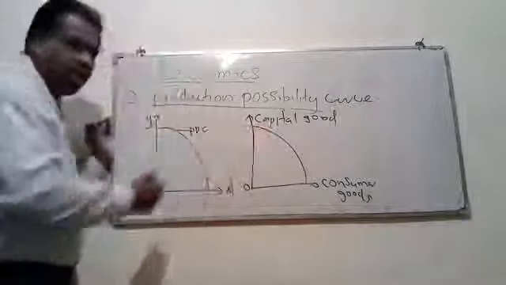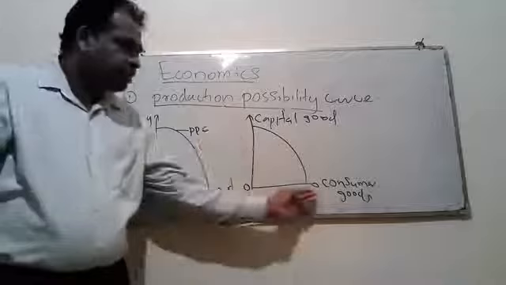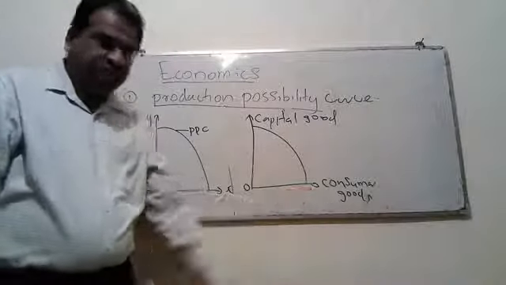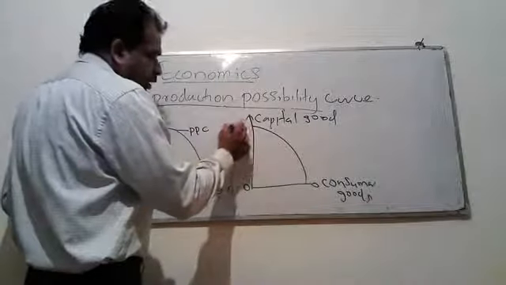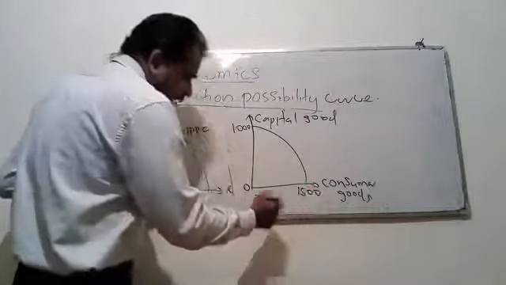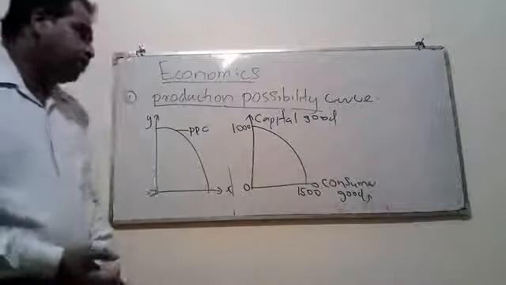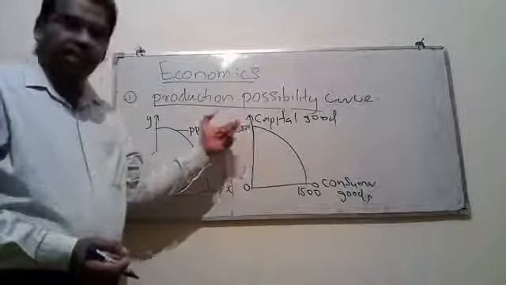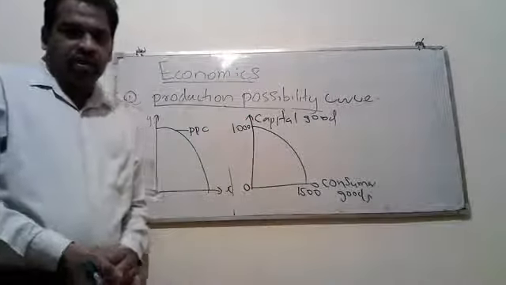Here I have capital goods along the vertical axis, consumer goods along the horizontal axis. I will assume capital goods 1000, consumer goods 1500.